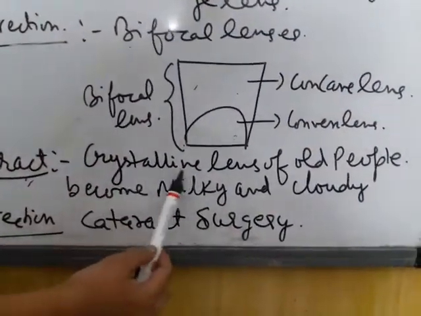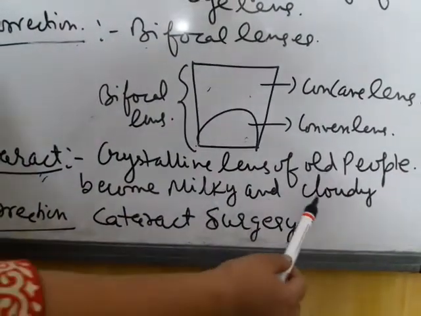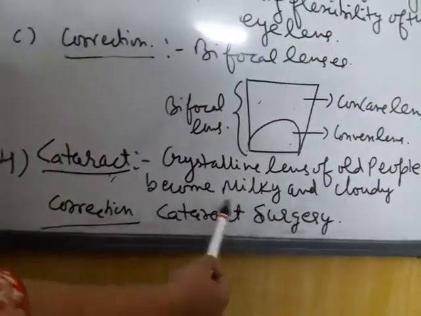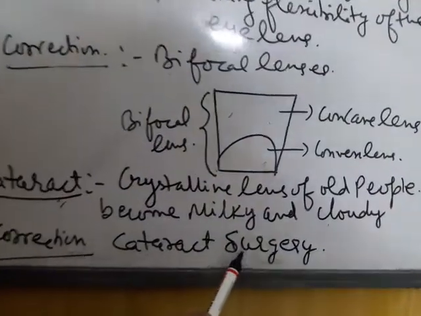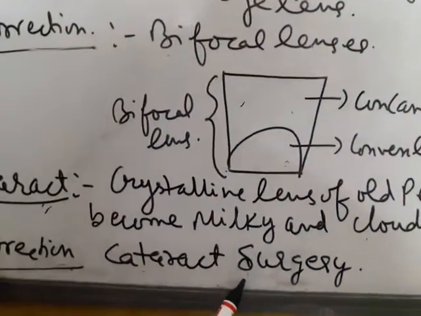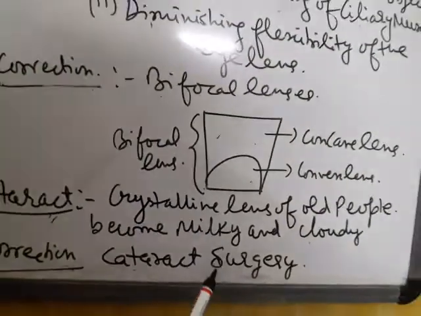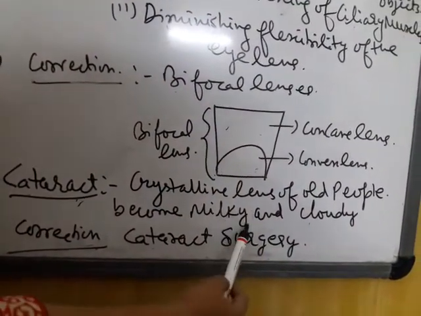Fourth defect is cataract. In this defect, crystalline lens of old people becomes milky and cloudy. In Hindi, it is called motia, and this is corrected by cataract surgery. Surgery is the only correction to remove the structure which is formed over the lens.